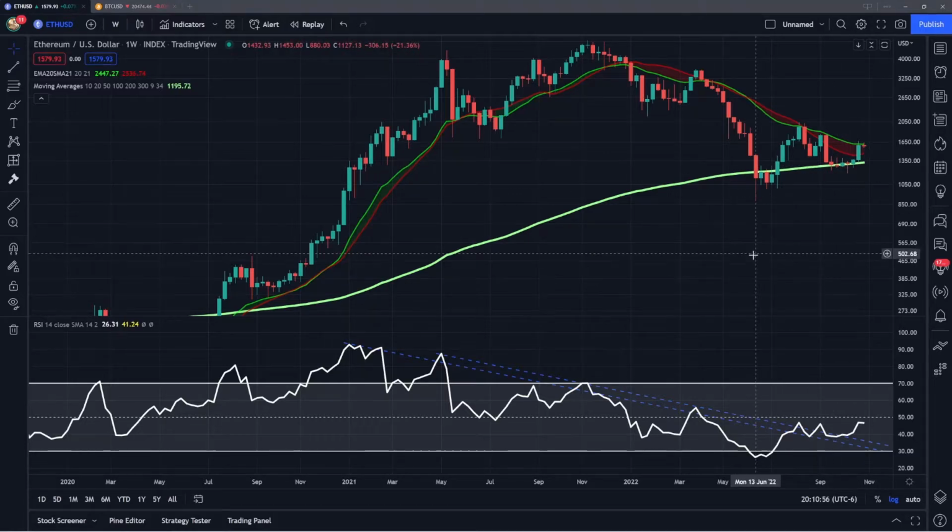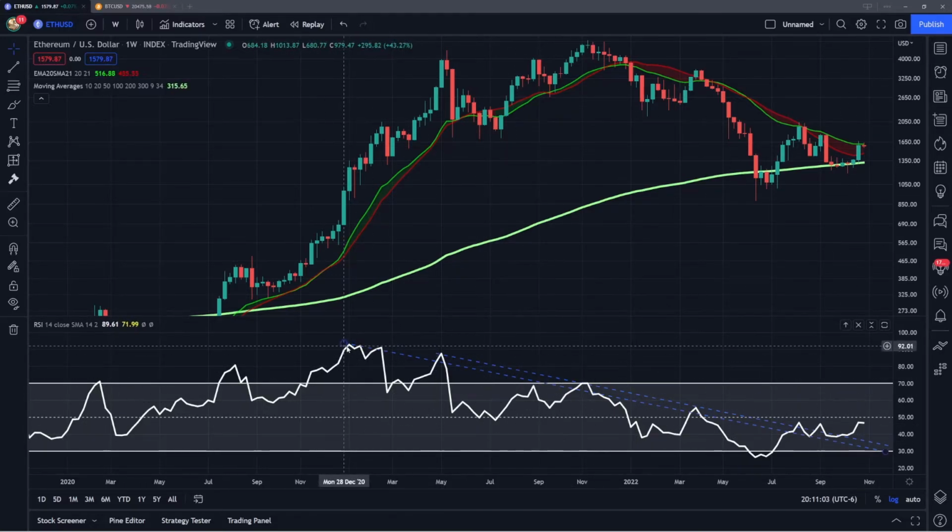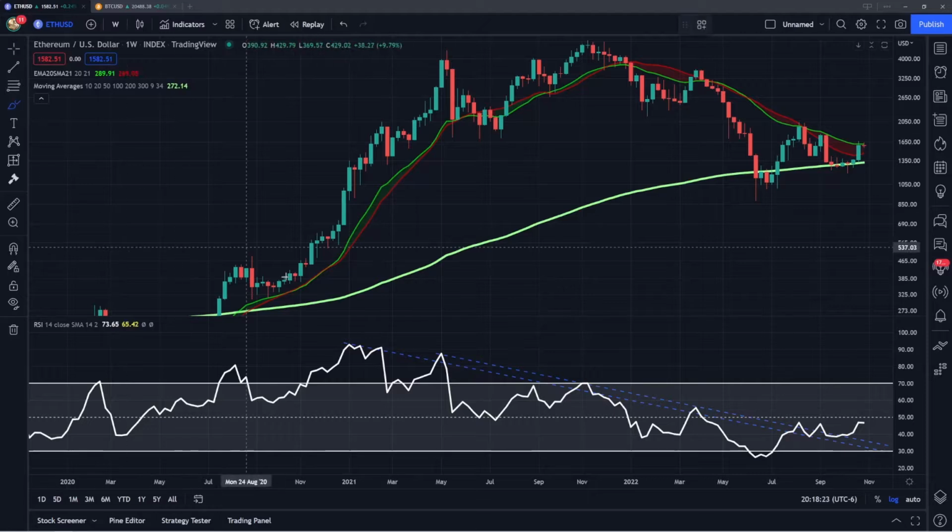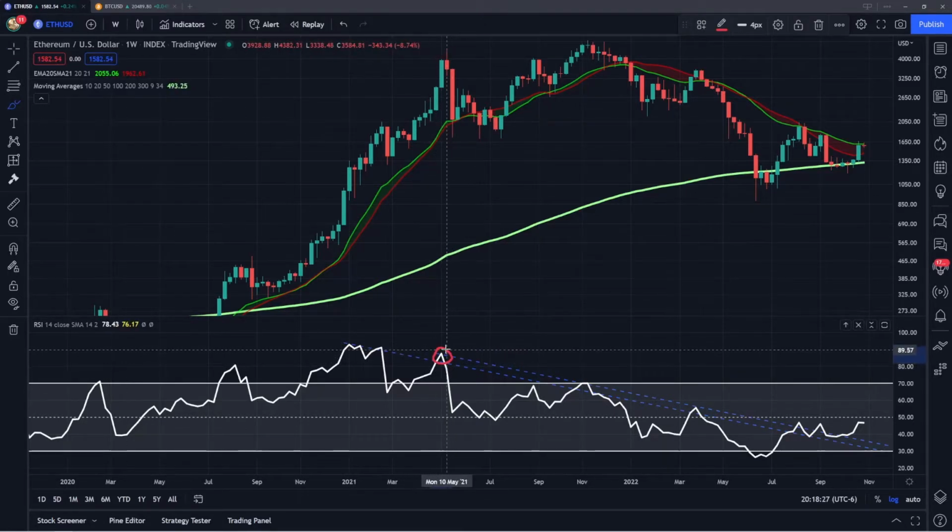So first, I do want to talk about this RSI downtrend and how we have just broken above both of these downward sloping resistance lines. You can see that going all the way back here to December of 2020. That is when Ethereum peaked on the RSI on the weekly chart, where Ethereum has been coming up to these highs and peaks on the RSI that fall well below the previous point of resistance.